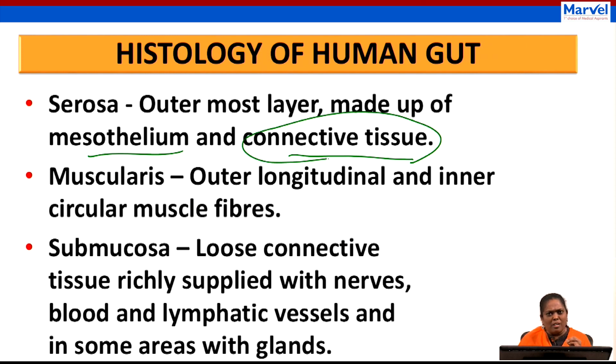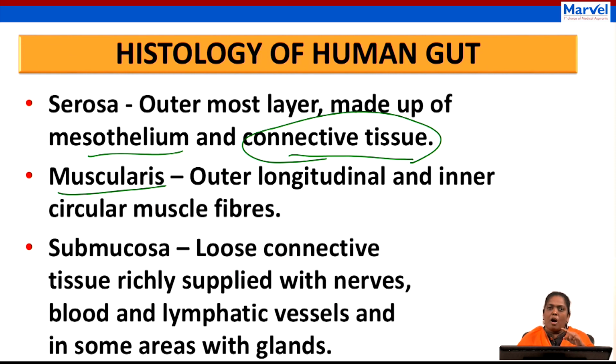So, when you are learning the concept, please learn sentence by sentence, word by word, thoroughly. Master the content. Okay, fine. Then the next one is muscularis. As the name itself suggests, it has muscles. Yes, this layer has muscle. It has two types of muscle.